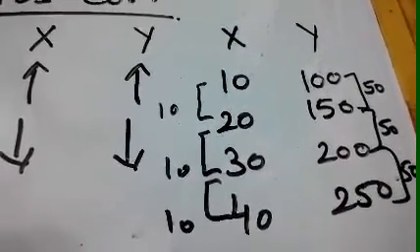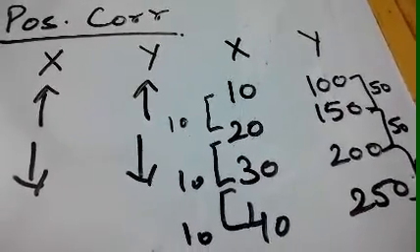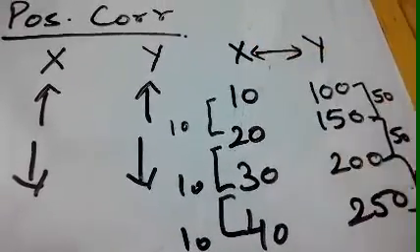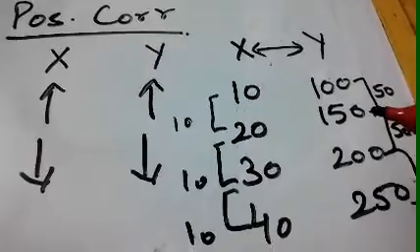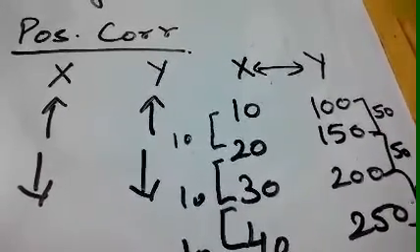When both these variables are related to each other in this way, this type of relationship is called positive correlation.